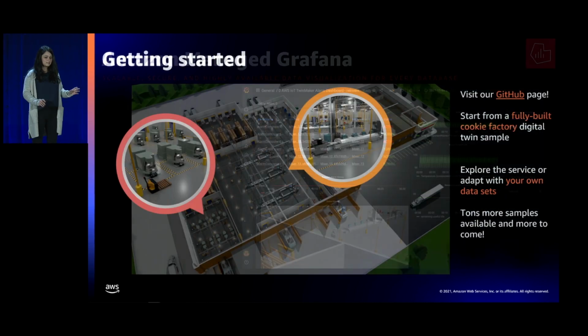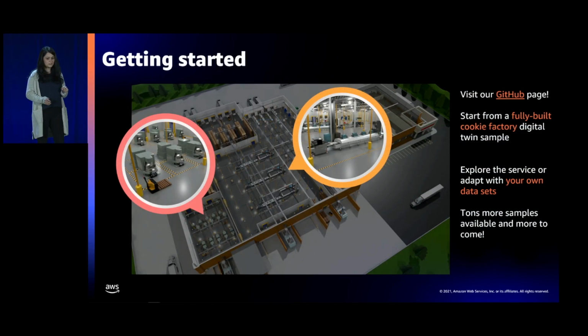So if all of this is sounding interesting to you and you want to get started, it is a fully managed service. So you can log into the AWS Management Console, navigate to the TwinMaker console, and you can get started instantly. We also have the GitHub repo that I talked about, which has a fully built out Cookie Factory, the one you saw, available there as a sample. So you can download that and get started with your own Cookie Factory in your own account.